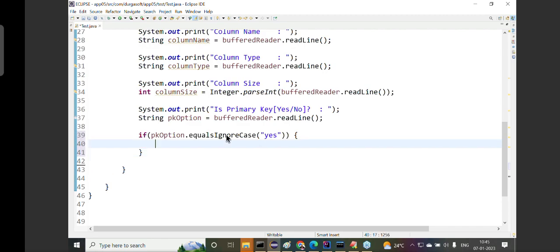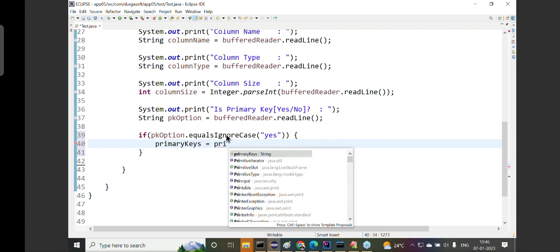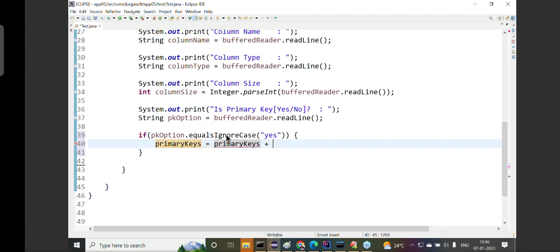Already I have taken a variable here. Primary keys is equal to primary keys plus the current column name. The column name already exists here now, so here we have to add the column name.